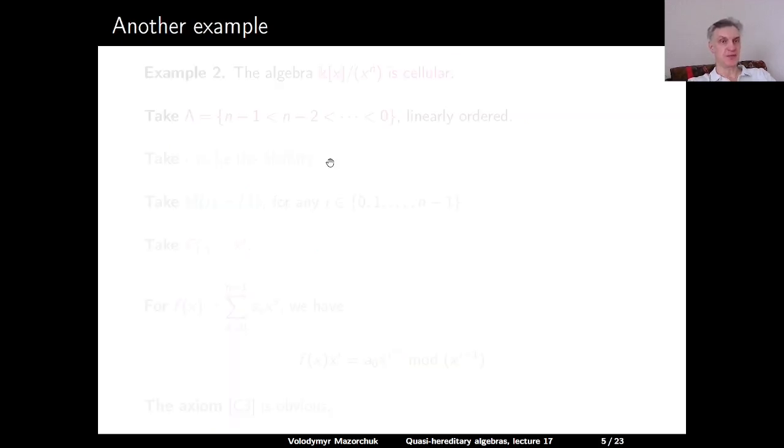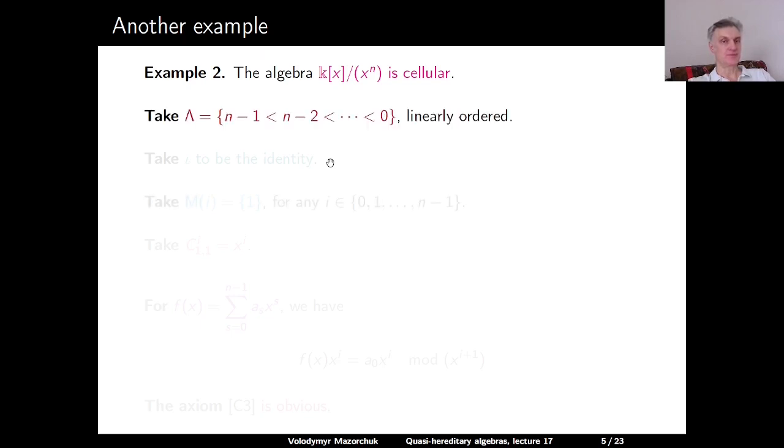Here is another example. Consider the truncated polynomial algebra K[x] modulo the ideal generated by x to the power n. Let us take as our finite partially ordered set lambda the set consisting of the elements n-1, n-2, and so on to 0 with respect to the opposite natural order. So n-1 is the minimal element, then n-2 and so on, and 0 is the maximal element. So this is a linearly ordered set.